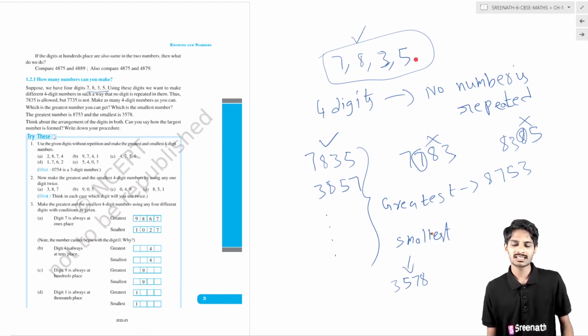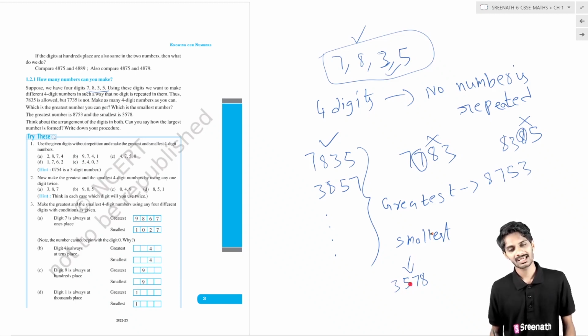So what is the smallest number among these? This is the smallest number. So I have arranged the smallest number in the highest place, and in the next place we have to arrange the next smallest number, sorry, the next bigger number which is greater than the first number. In that way we have to arrange them in ascending order, so that we can get the smallest number.